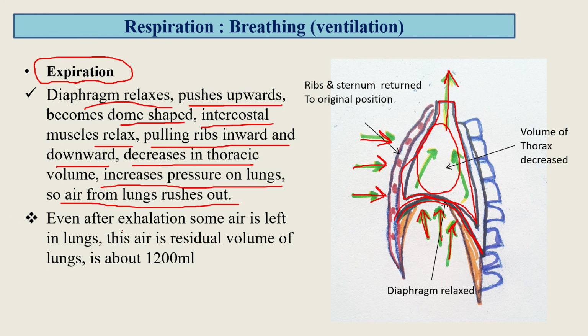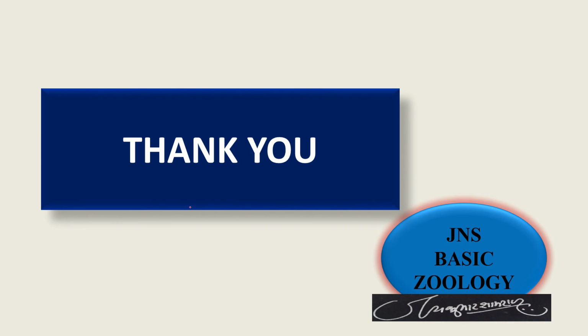But even after expiration, some air is left in the lungs, and that air is called residual air. The volume of residual air in the lungs is about 1200 ml. So this is all about breathing, ventilation or the mechanism of respiration.